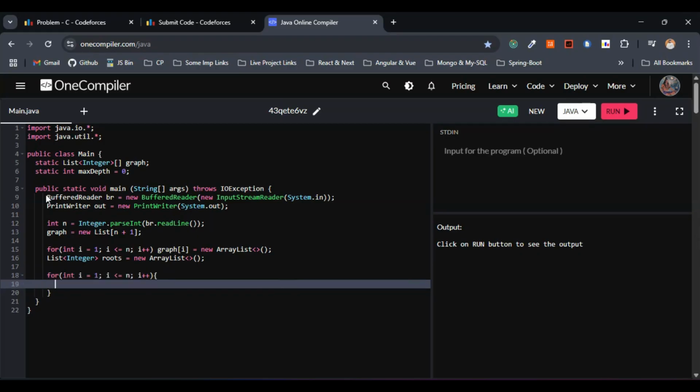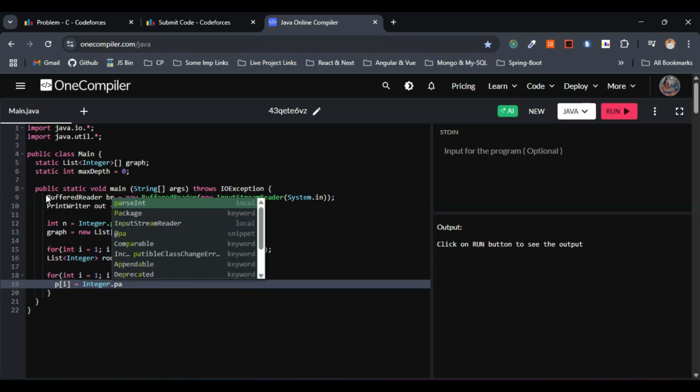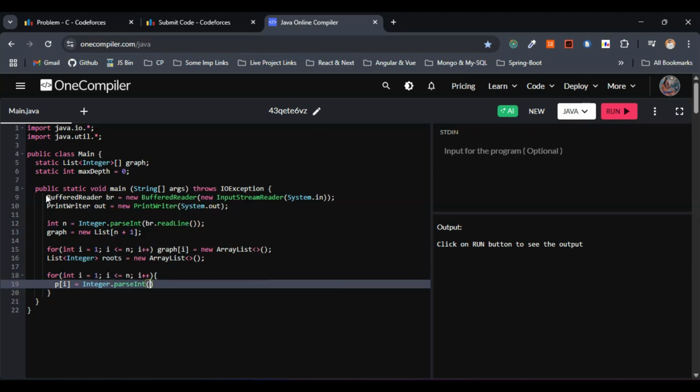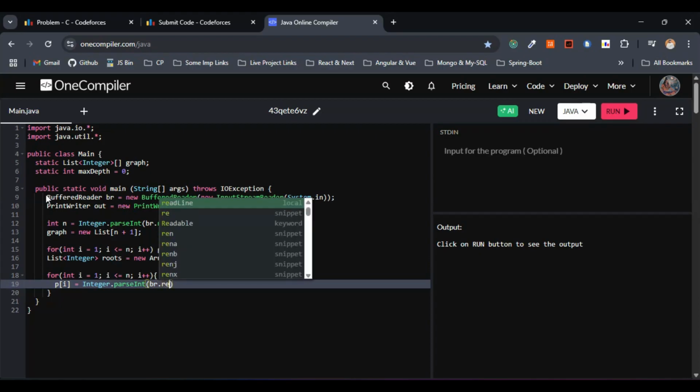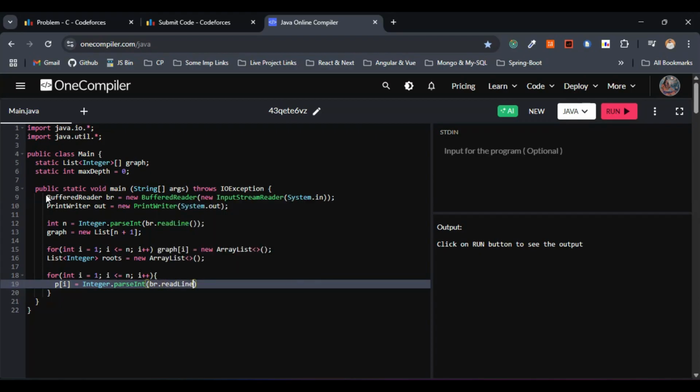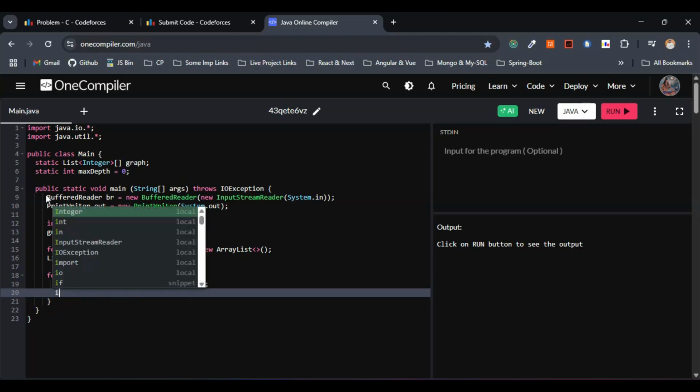This is fine. Within the for loop, let's go with the iterated value of the p, and let's assign this one to Integer dot parseInt of buffered reader dot read line. So this is fine. Let's go with the if condition.